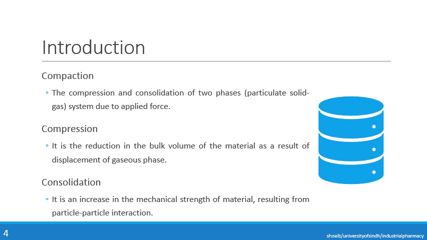Now, similarly, if we put a pressure on that measuring cylinder onto the surface of that powder, eventually there will be a decrease in the bulk volume of the material, because the particles will be coming in close contact with each other and the gaseous phase will be coming out.